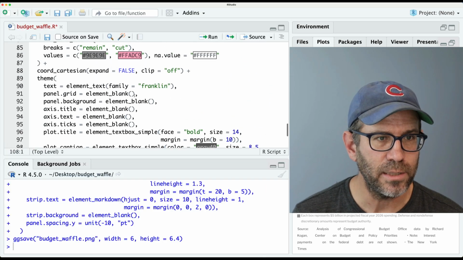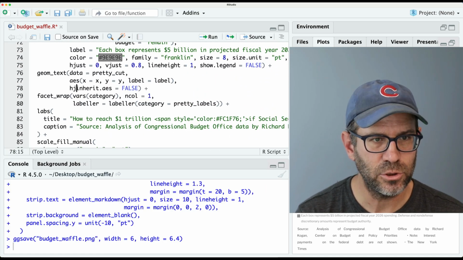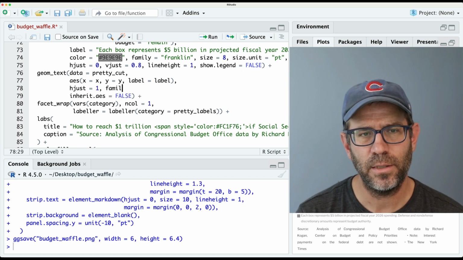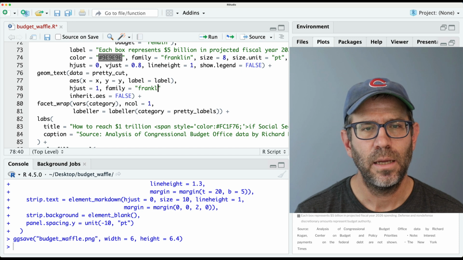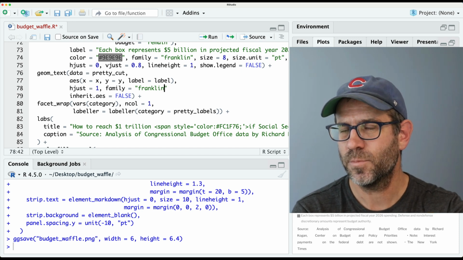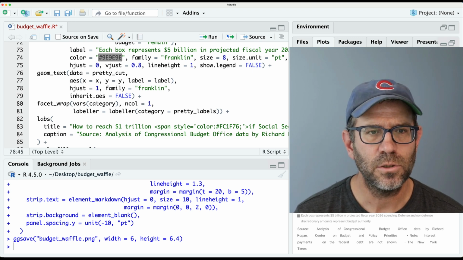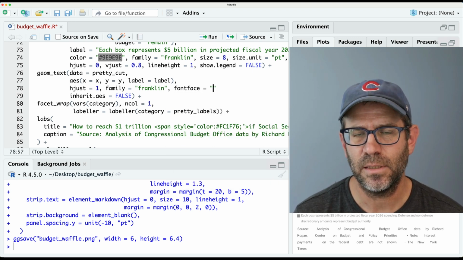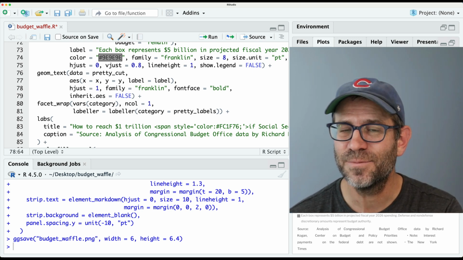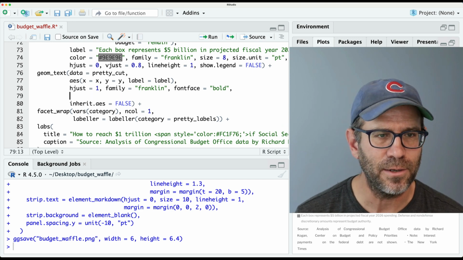So let's go ahead and make it right justified. And we'll do that up here. We'll do HJust equals 1 to be right justified. Let's also go ahead and do family equals Franklin. Again, if you're changing the fonts, they are handled differently in the geoms versus in the theme function. So we'll do that here. We'll also go ahead and do font face equals bold. Again, here in the geom text, it's font face bold rather than face equals bold down in theme. Don't ask me, I don't understand.